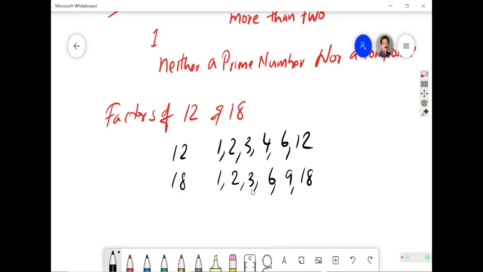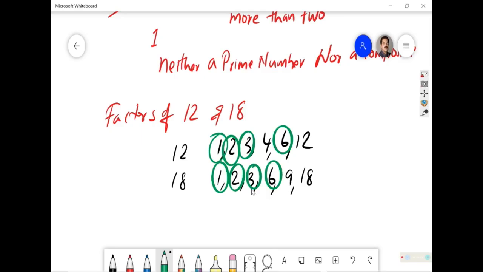And if you try to find out the common factors of 12 and 18, you will see that there are certain numbers like 1 is common, 2 is common, 3 is common, 6 is common. Correct? 1, 2, 3, 6 are coming in both as common factors.